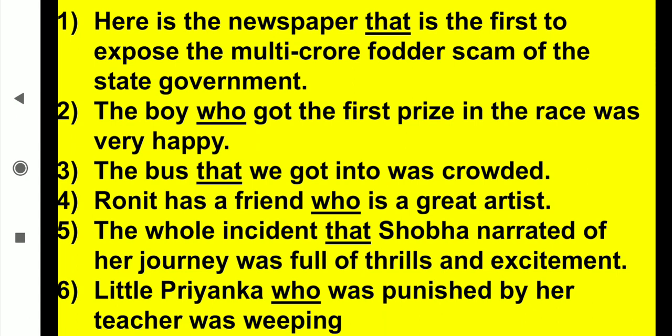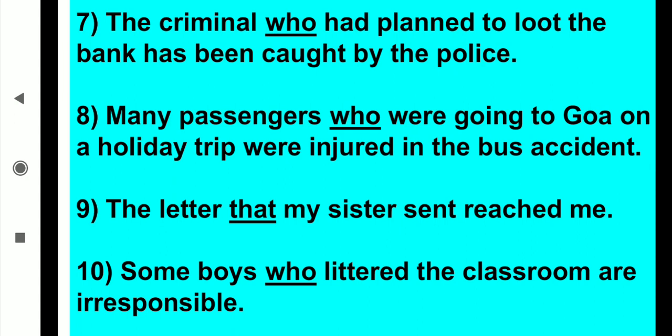Then here you can see that whenever a person's name came, there we have taken who. For the boy who, for the Ronit who, for the Priyanka also we have taken who. Is it? Now the seventh one, the criminal. He is also a person, that's why we have used who. The criminal who had planned to loot the bank has been caught by the police. Many passengers. Again passengers are people, that's why who. Many passengers who were going to Goa on a holiday trip were injured in the bus accident.